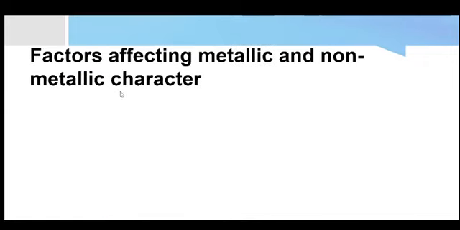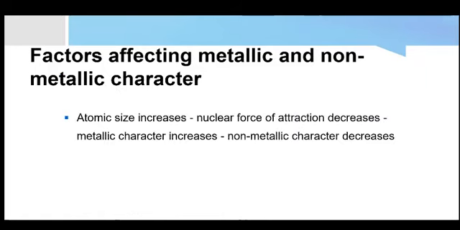So what are the factors that affect the metallic and the non-metallic character? Again, we have to study the same factors. The first is atomic size. When the atomic size increases, the atomic radius increases and the nuclear force of attraction decreases. So the atom will not accept an electron easily, but it will easily lose an electron because of less force of attraction. Since it will lose an electron easily, its metallic character will increase, but it will not accept an electron easily, so its non-metallic character will decrease.